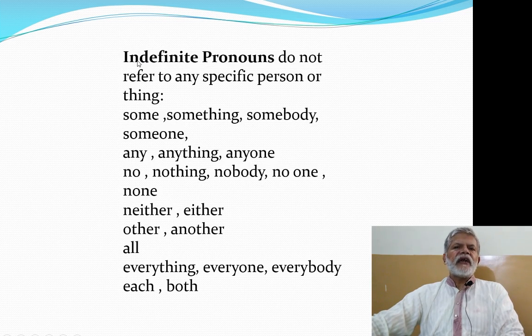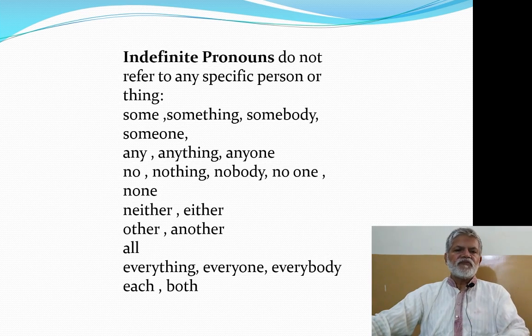Then at the end of this discussion of pronouns, we look at indefinite pronoun. Indefinite pronouns do not refer to any specific person or thing. The case is that when we say I, we use it for ourselves.